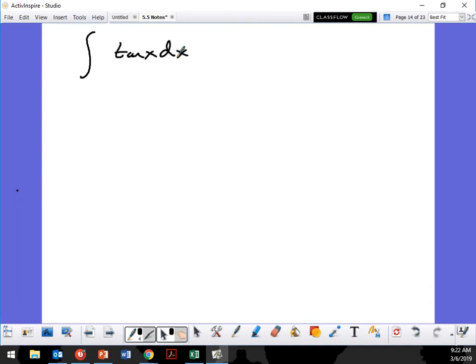Okay. Let's rewrite this. Tangent is what over what? Sine over cosine. So we're going to rewrite it as the integral of sine x over cosine x, right?